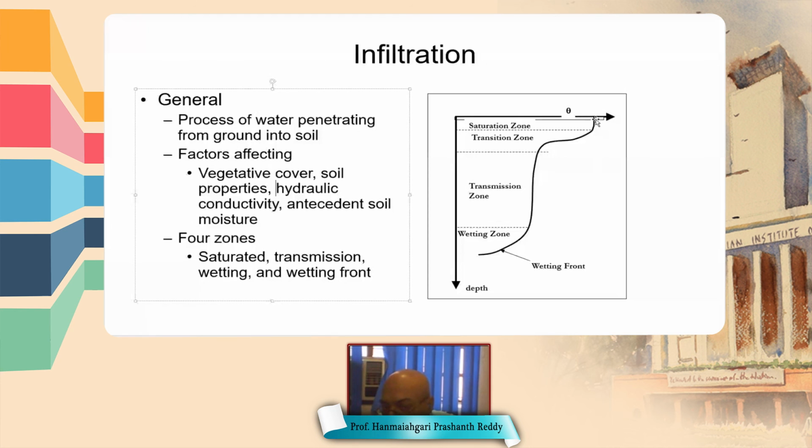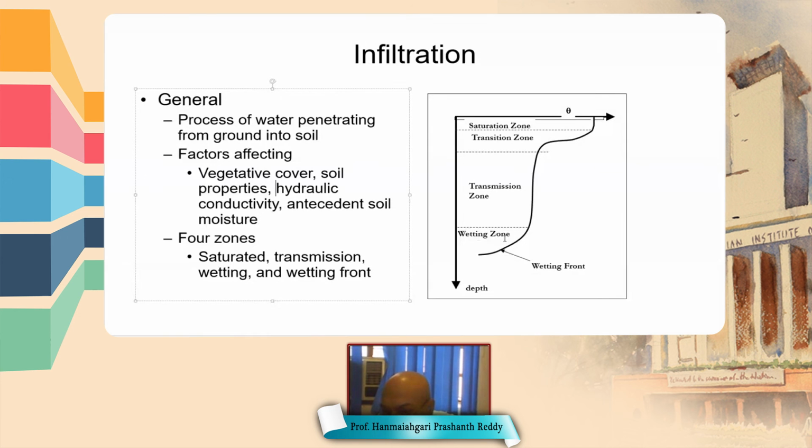But near the ground surface, for a small depth, the soil is completely saturated. So that is the saturation zone. In between the transmission zone and the saturation zone, the zone is called the transition zone. And see the wetting front, it is moving downwards. So this zone is called the wetting zone.